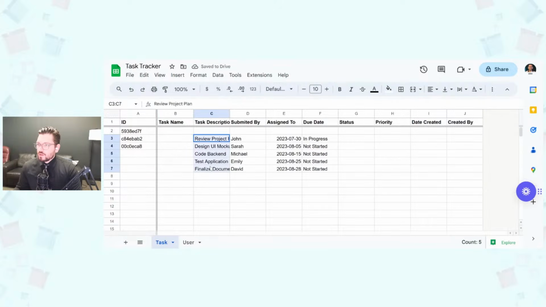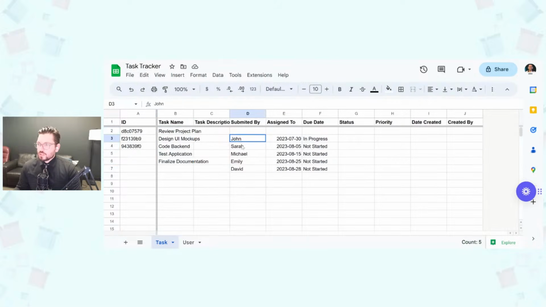And what I'll do here is this is going to be the task name, right? So we have review project plan, design UI mockups, code backend, test application, finalize documentation. Okay. And then we can put these as the assigned to column over here.